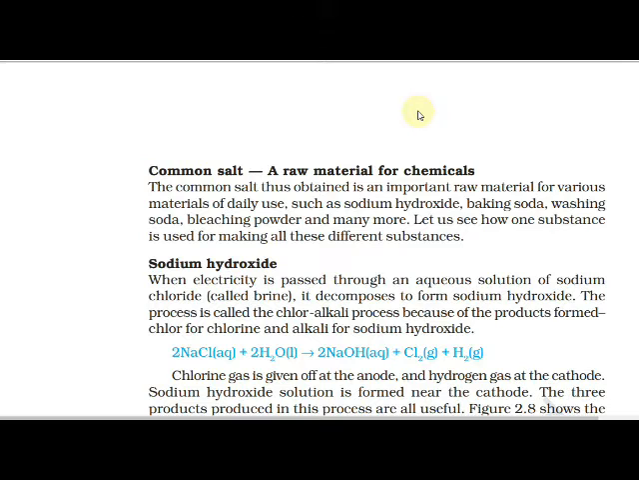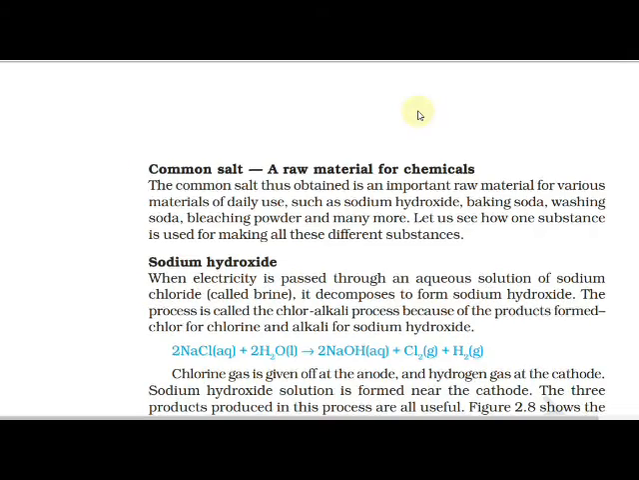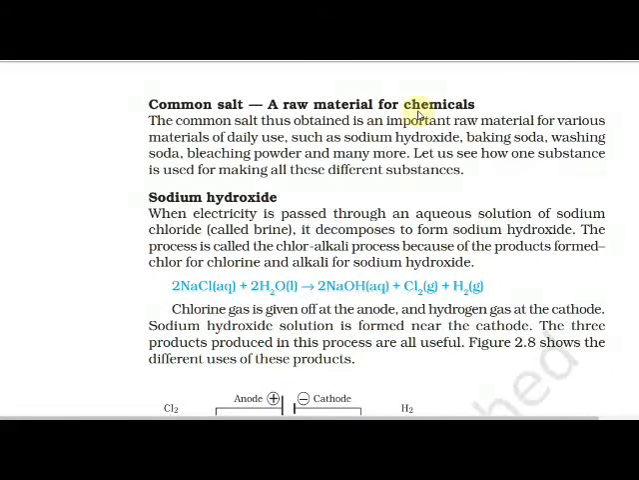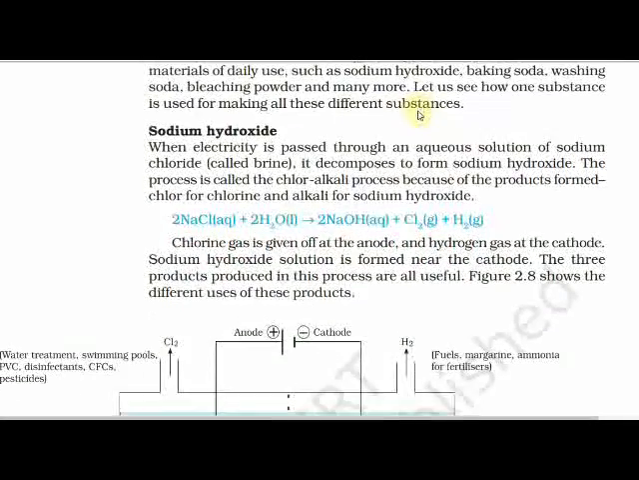2NaCl plus 2H2O gives 2NaOH plus Cl2 plus H2. Chlorine gas is given off at the anode and hydrogen gas at the cathode. Sodium hydroxide solution is formed near the cathode. The three products produced in this process are very important and useful. So, different uses are given for these products.